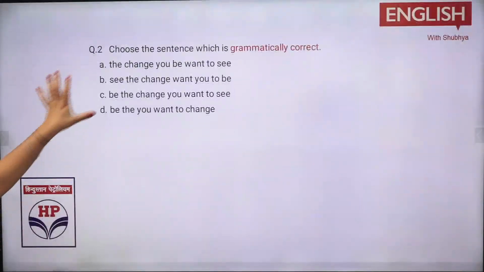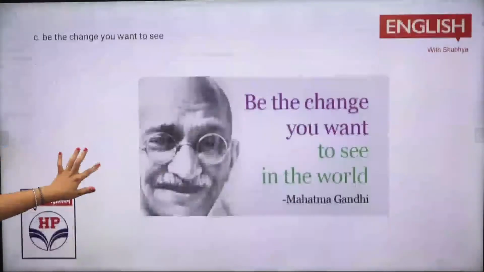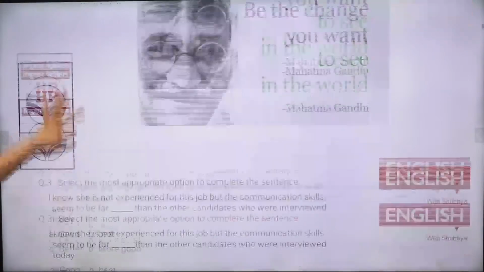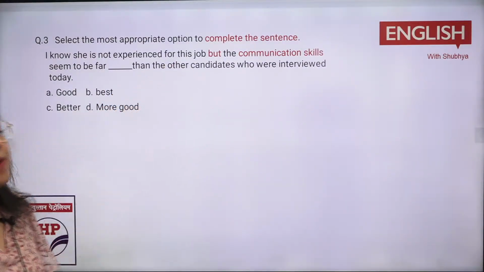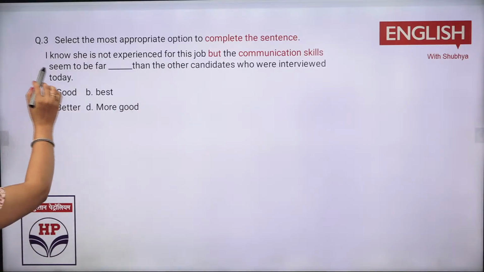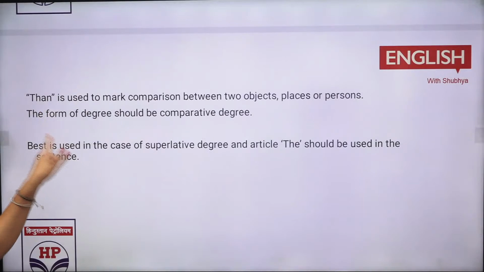Next was based on a proverb and this was your last year's question. Be the change you want to see, and that was said about Mahatma Gandhi. Next you have, as a rule, whenever than comes in any statement, you will go for a comparative degree. So here it would be: I know she is not experienced for this job, but the communication skills seem to be far better. तो वो क्या आ जाएगा आपका? Comparative degree लग गया तो than आ गया. अगर best है तो superlative degree and the लगेगा, right?